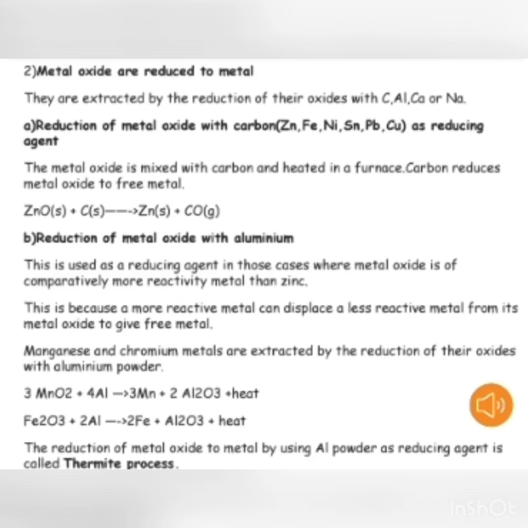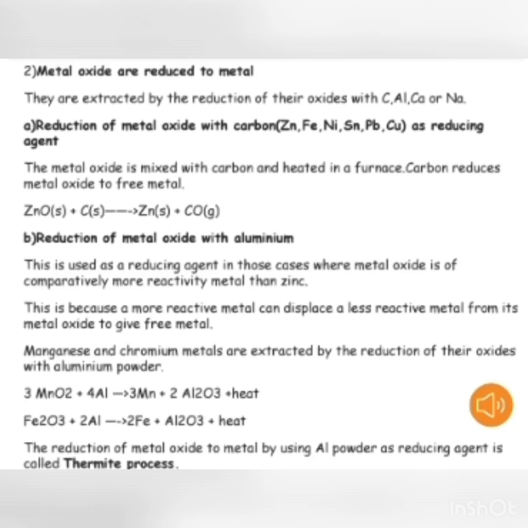Now the second process is by using aluminium. The middle reactive metals, or the metals placed below aluminium in the reactivity series such as zinc, iron, lead, copper, can be reduced by treating with aluminium powder. This is a type of displacement reaction. Here, aluminium is more reactive than these elements, and it can displace these elements from their compound, from their oxide.